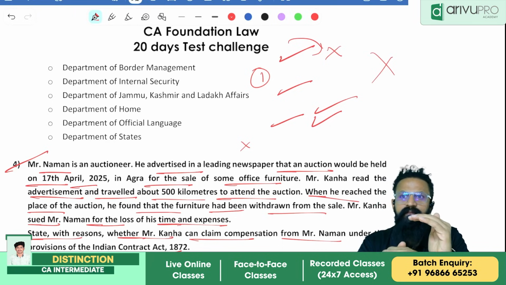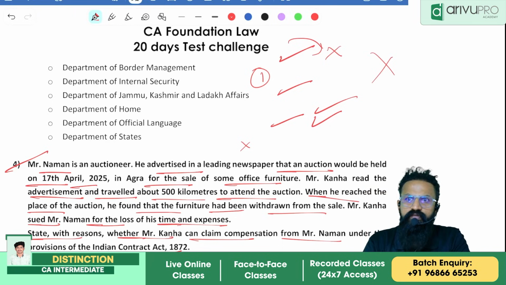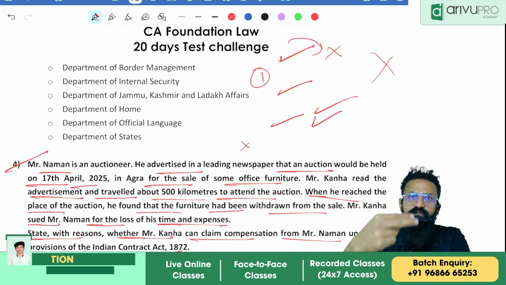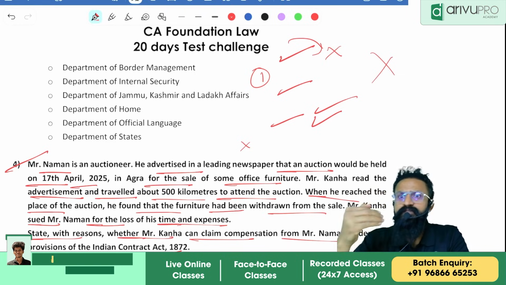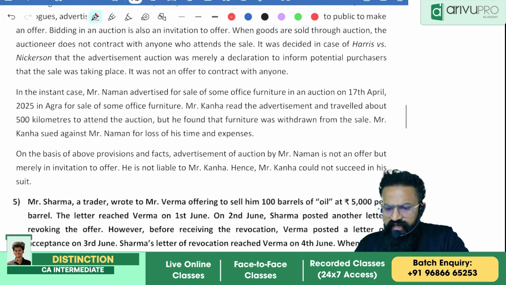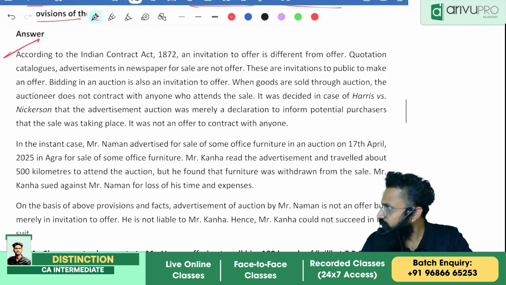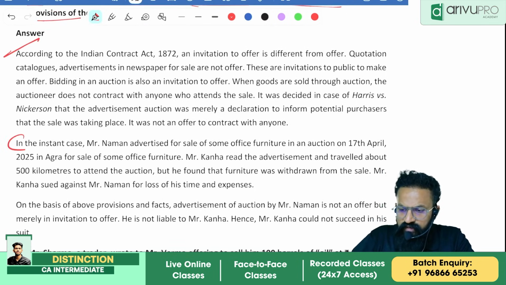So how will I frame my answer? My first paragraph has to speak about invitation to an offer. My second paragraph has to speak about the facts of the question. Split it into points. Now this has been taken from ICAI directly. Now see how they write. The first one is the paragraph that is the provision. What is the second one? See what they are telling you.